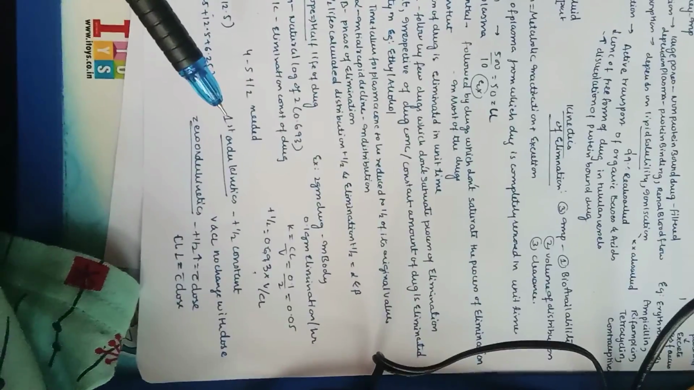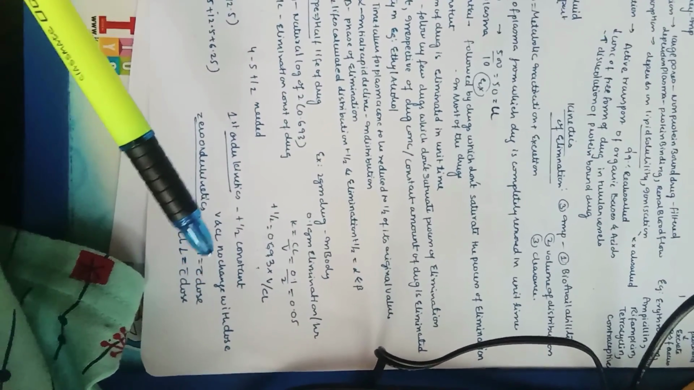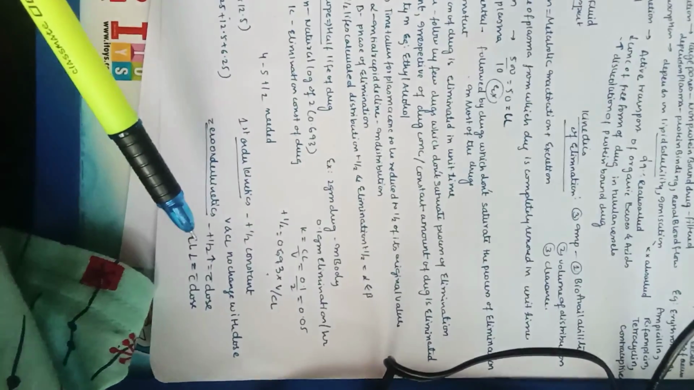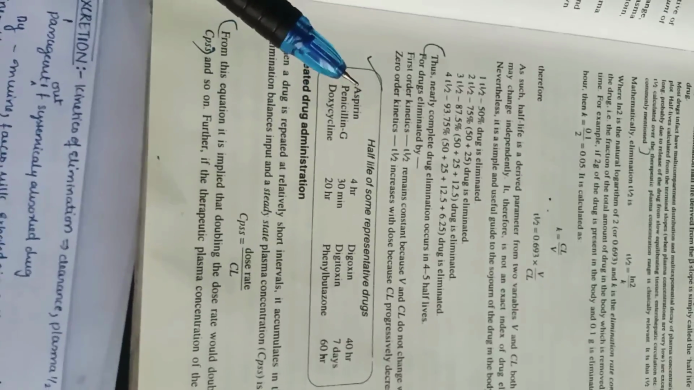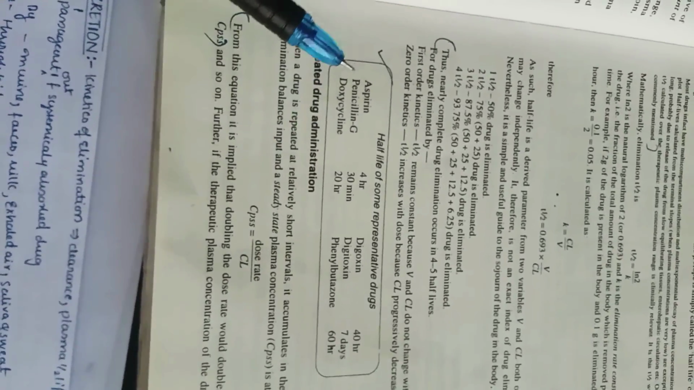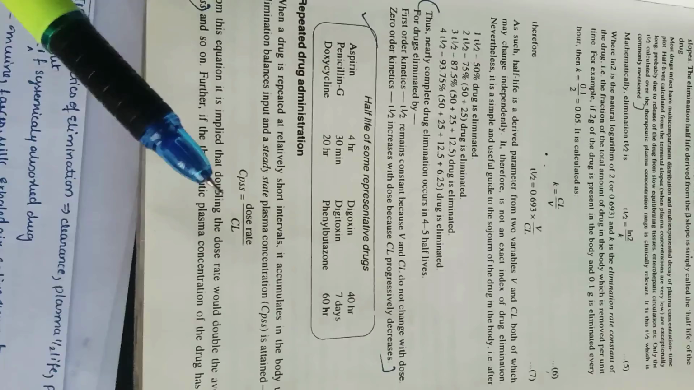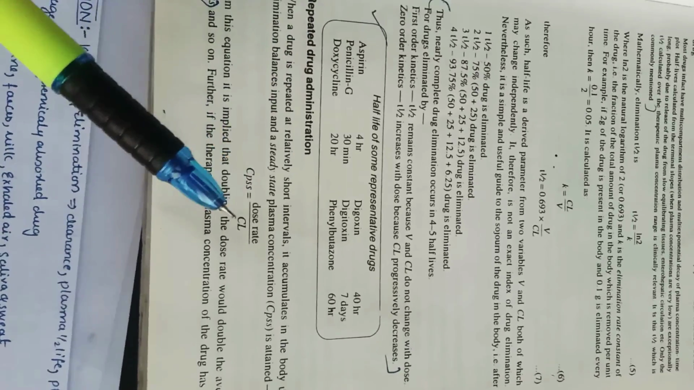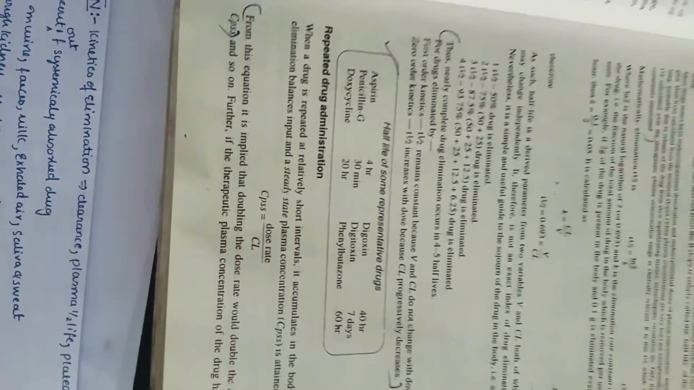So in first order kinetics, the T half is constant. V and CL also do not change with the dose. And in zero order kinetics, the T half increases with the dose and the clearance decreases with the dose. So these are some of the important parameters which we need to remember. And here we have the half-life of some representative drugs: aspirin 4 hours, penicillin G 30 minutes, doxycycline 20 hours, digoxin 40 hours, digitoxin 7 days, and phenylbutazone 60 hours. Among these, digitoxin has the highest half-life.